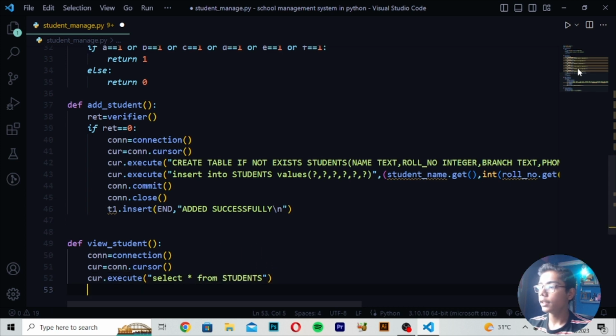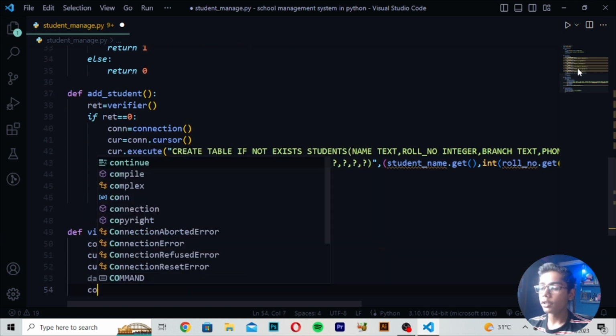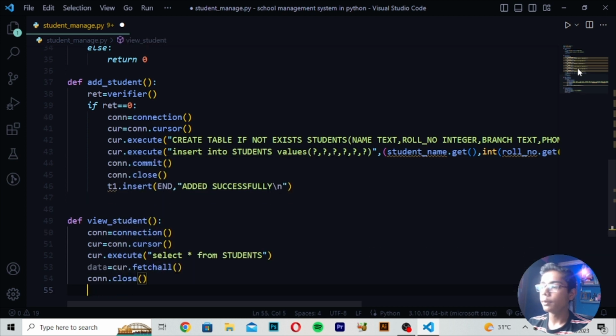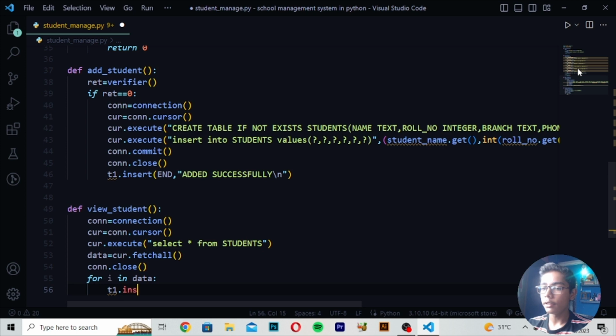Then you have to write data is equals to cursor fetch all and make this bracket, and then write connect close and make this bracket. Write for i in data, then t1 insert, and n.str, make this bracket, write i tag plus backslash n.